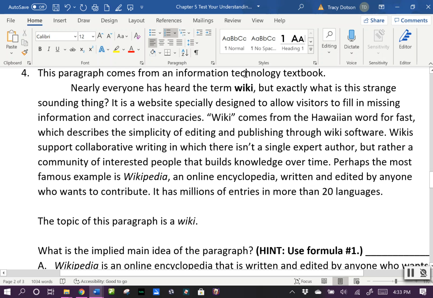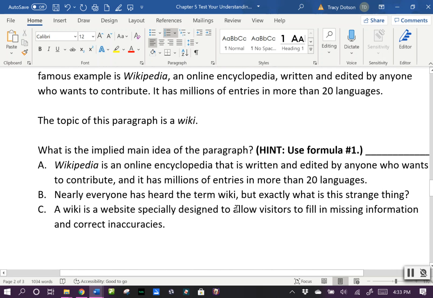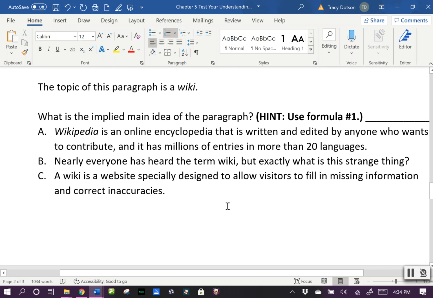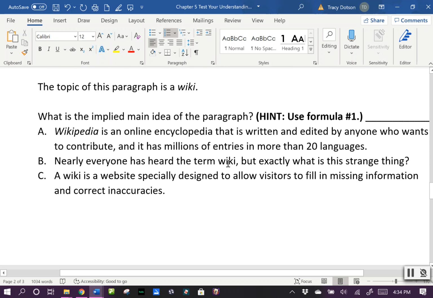So here in this paragraph we have special print, and they're repeating that word over and over again, so yes, we know that our topic is wiki. So our implied main idea has to have that in there. So here we have letter A. Wikipedia is an online encyclopedia that is written and edited by anyone who wants to contribute, and it has millions of entries in more than 20 languages. That's great, but that's not exactly our overall topic in this paragraph. That was just an example in that paragraph, so that won't work.